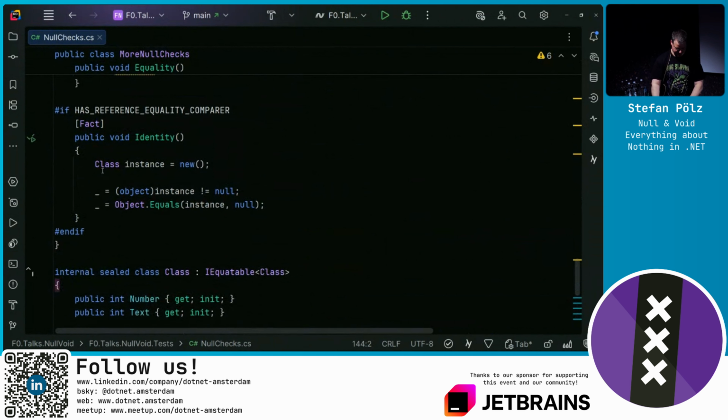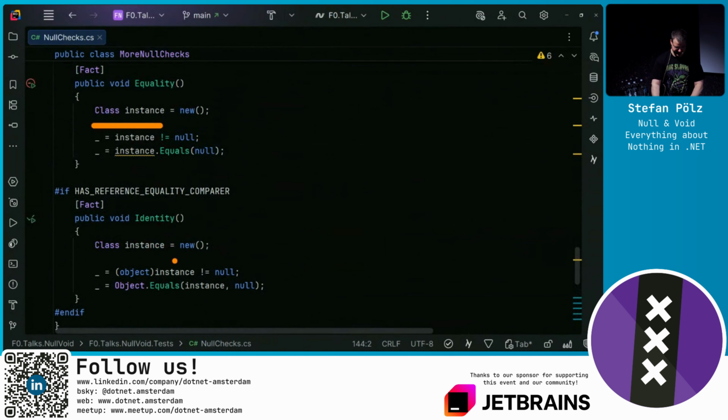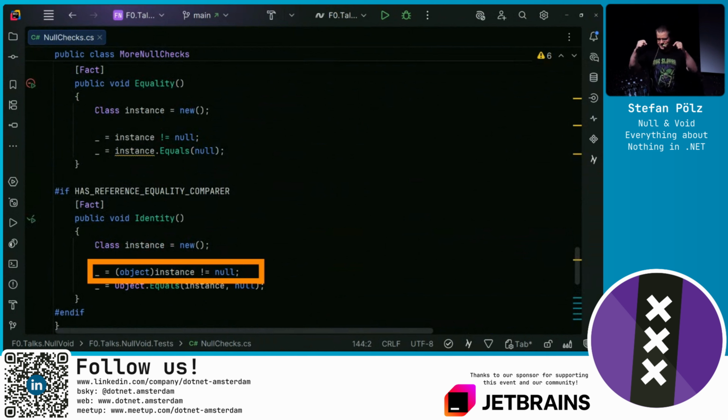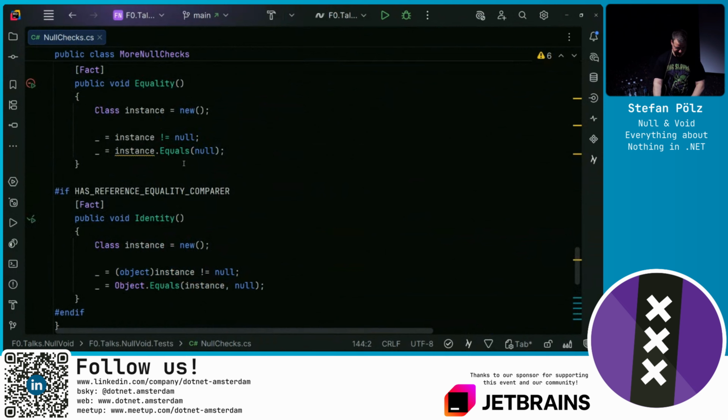However, this test, although being the same instance and the same operator, does not fail because we upcast it to object. And when you cast something to object, you do a true null check without actually invoking the operator. And one cool feature is that Rider visualizes it. If this has the same color as a method, that means we invoke the user-defined overloaded operator. But down here, it has the same color as the variable. So this is just a reference check against null.